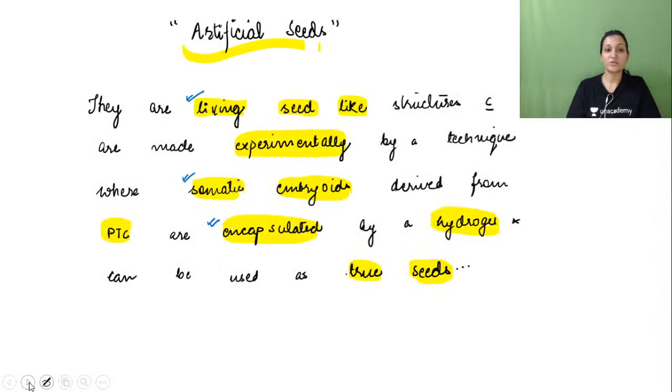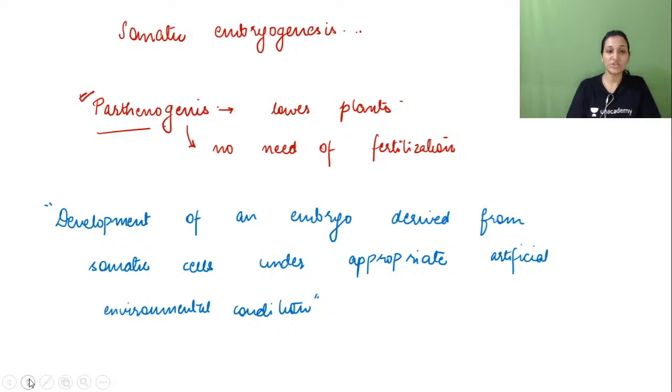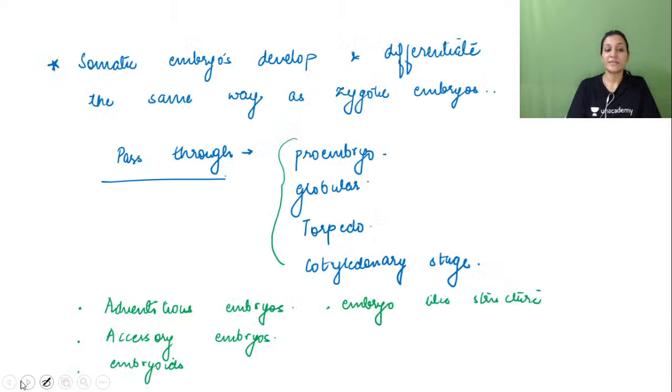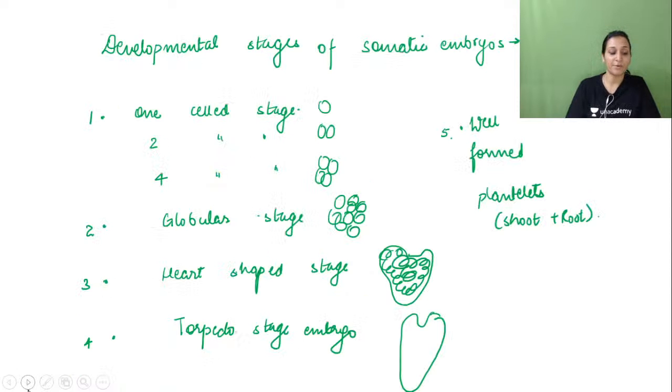We have discussed artificial seeds, the definition, then we have seen the process of somatic embryogenesis, its definition, then what are the other synonyms which are used for the same, that is adventitious embryos, accessory embryos, embryo-like structure, embryoids. These all things are given to the somatic embryos.